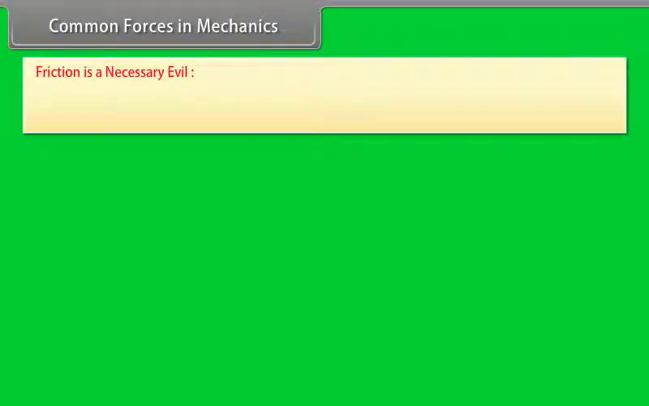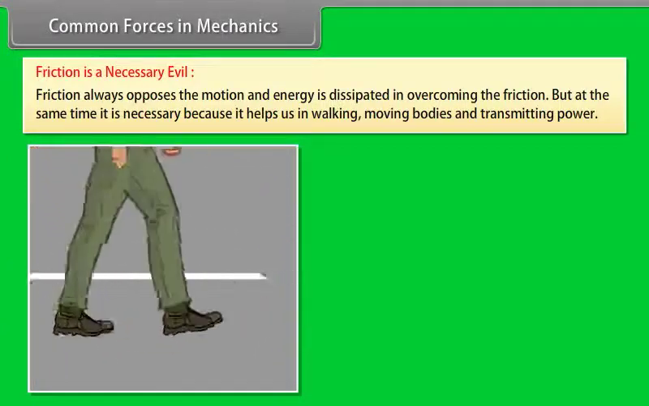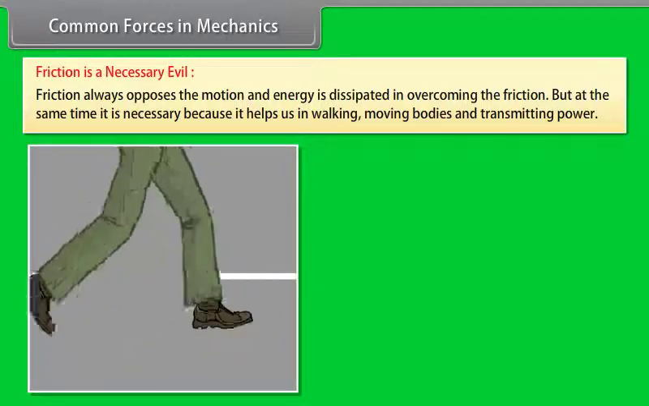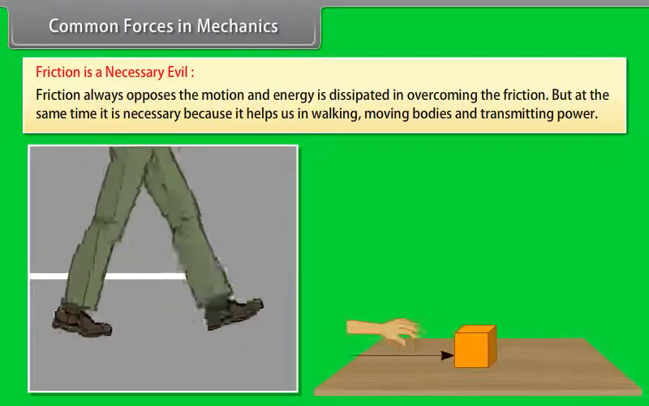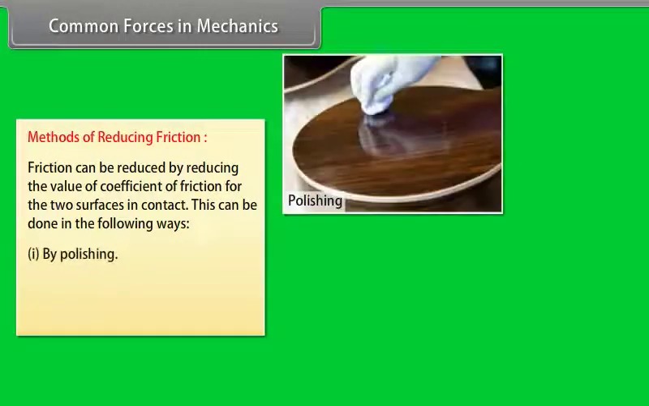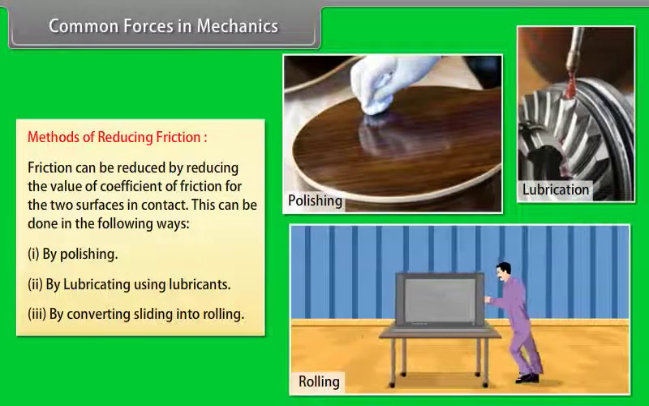Friction is a necessary evil. Friction always opposes the motion and energy is dissipated in overcoming the friction. But at the same time, it is necessary because it helps us in walking, moving bodies and transmitting power. Methods of reducing friction. Friction can be reduced by reducing the value of coefficient of friction for the two surfaces in contact. This can be done in the following ways. Number 1. By polishing. Number 2. By lubricating using lubricants. Number 3. By converting sliding into rolling.